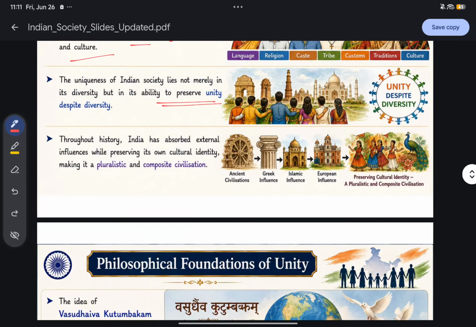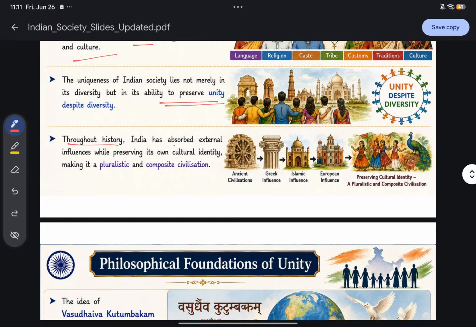Throughout history, India has absorbed external influences while preserving its own cultural identity, making it a pluralistic and composite civilization. For example, in our ancient and medieval era, we faced a lot of invasions: Greek invasion, Persian invasion, then Turkish invasion. Many invaders came to India and settled also, for example the Indo-Greeks. We incorporated their culture into Indian culture while preserving our own cultural identity.